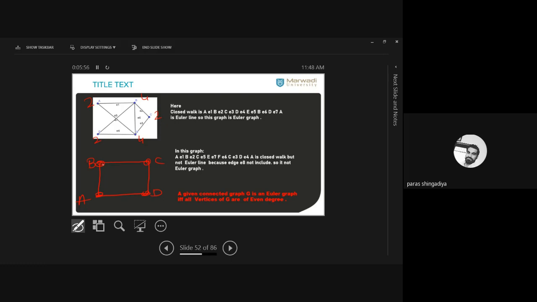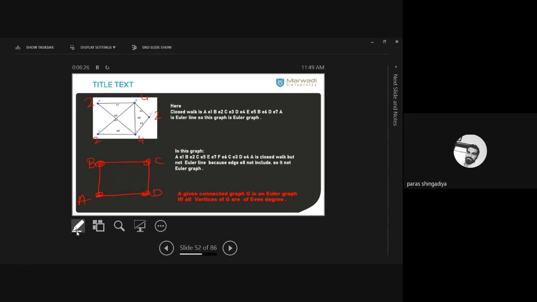Now if I add one more edge, B and D, now check if it is possible. It is not possible in any way. Okay, take any starting point, is it possible to cover every edge exactly once? Okay, you start from D, and you just move in any direction, D to B, let us say B to C, C to D, D to A, and A to B. You reach the B edge. You are stuck at B. Clear? So it is not possible in this way.